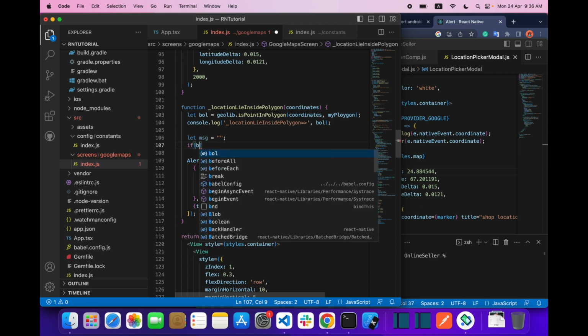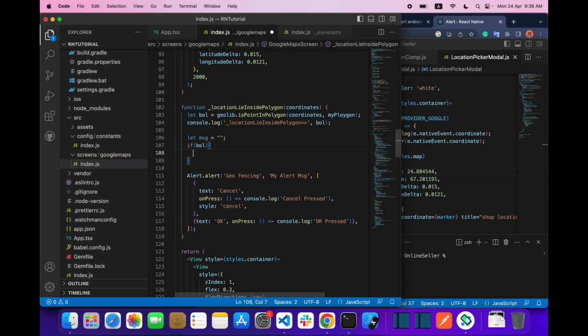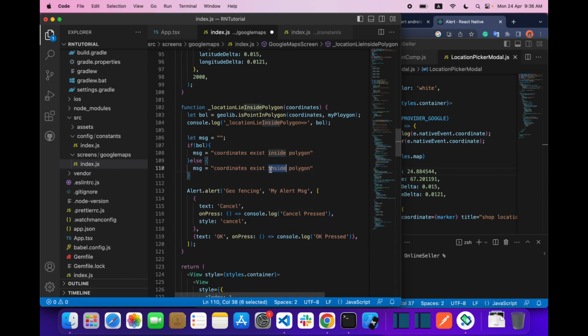If bool, then say message like coordinates exist inside polygon, else say coordinates exist outside polygon, and let's pass our message over here.